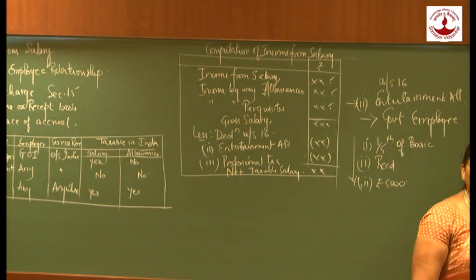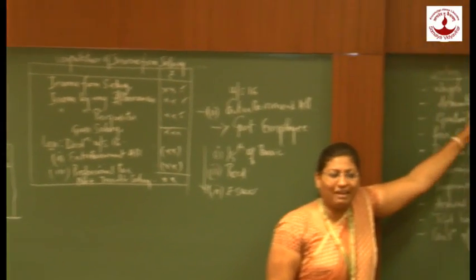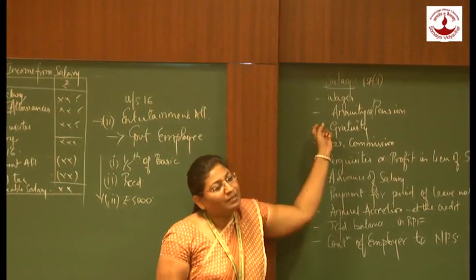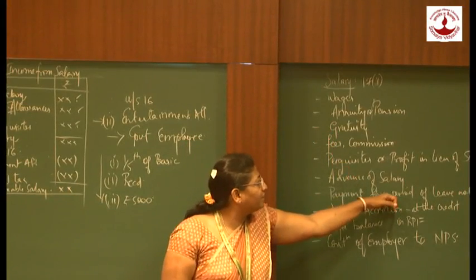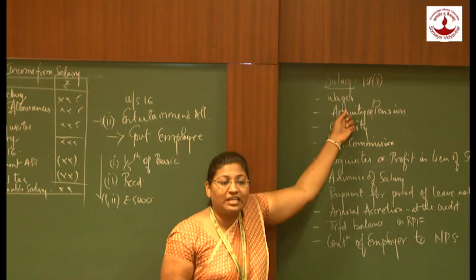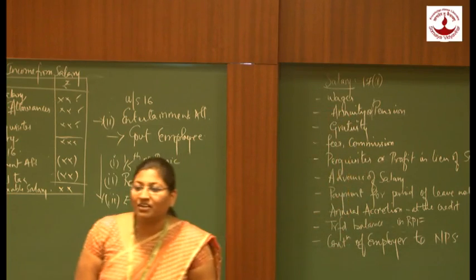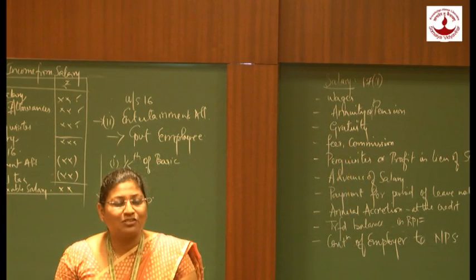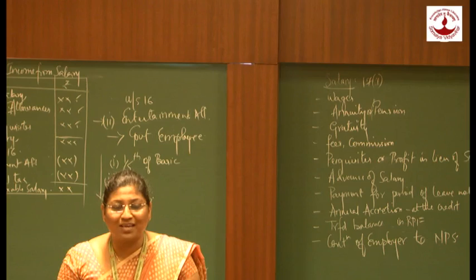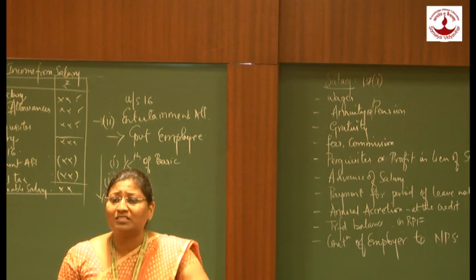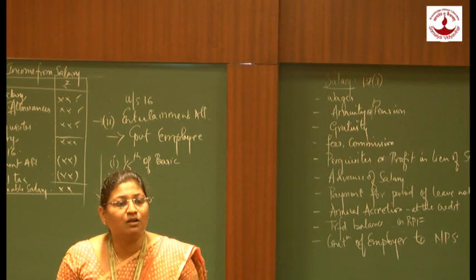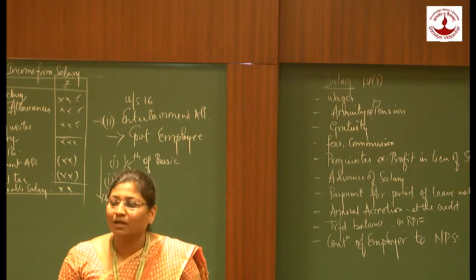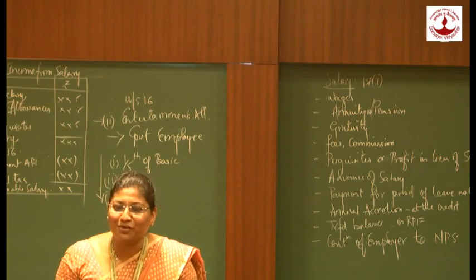Exemption related to gratuity under section 10(10), exemption related to pension under section 10(10A), exemption under section 10(10AA) leave encashment, exemption under 10(13) annuity, exemption under 10(11) statutory provident fund, 10(12) recognized provident fund, section 10(13) superannuation fund or annuity, we can say, section 10(18) pension to gallantry award winners. There is a list of exemptions which have to be considered for computation of salary. Did you understand this? Yes. Thank you.